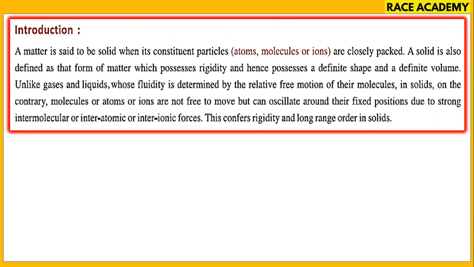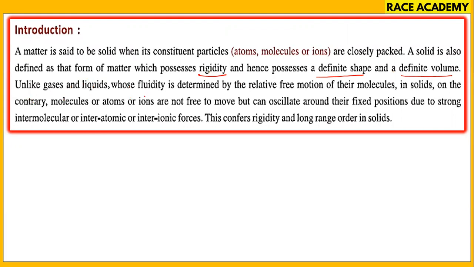If you see this introduction of solid state, the matter contains constituent particles: atoms, molecules, ions, which are closely packed in solids. That's why solids are defined as the form of matter which possesses rigidity, and they also possess definite shape and definite volume.